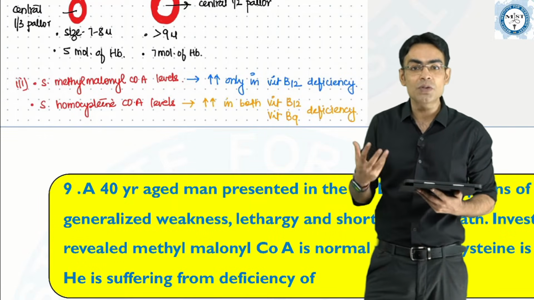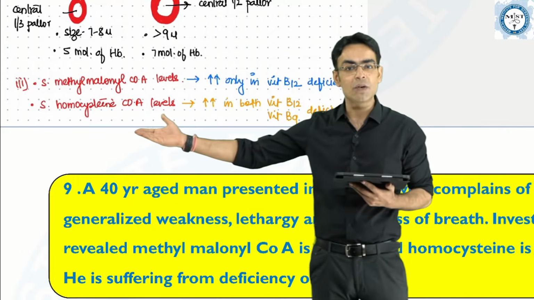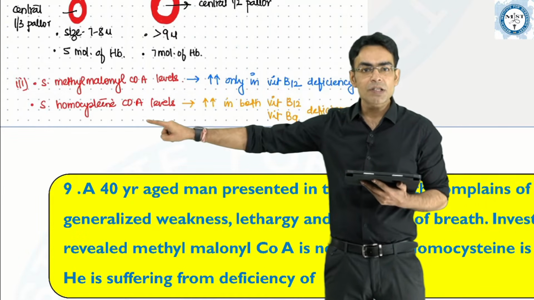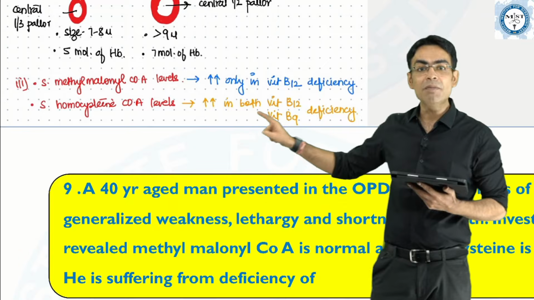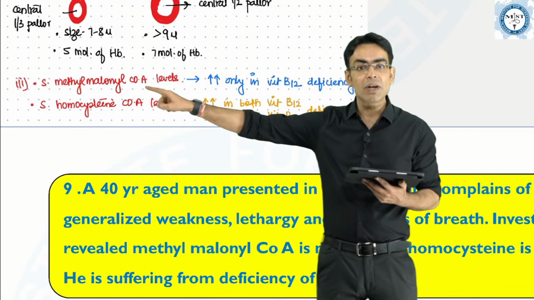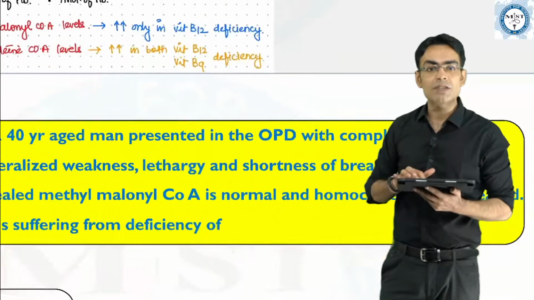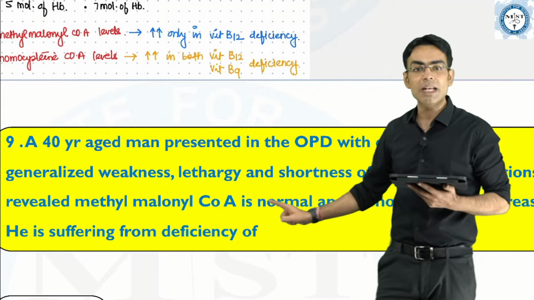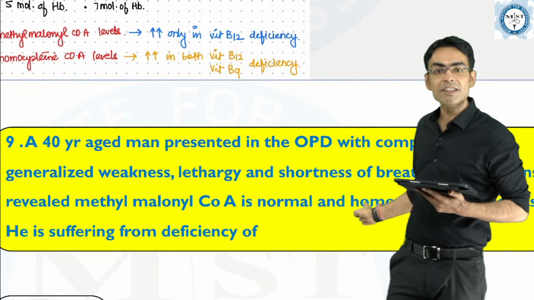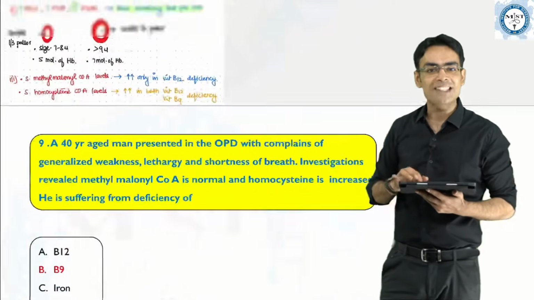as a doctor you need to know what supplement you have to give to the patient. So you do what? You check the homocysteine and methylmalonyl coenzyme A levels. We have written very clearly in the classes, homocysteine levels will be increased in deficiency of both the vitamins, but methylmalonyl coenzyme A will only increase in vitamin B12 deficiency. So now if you see the question, methylmalonyl coenzyme A levels are normal. That means it's not B12. But homocysteine levels are increased. That means it is only B9. Okay, so folic acid deficiency would be seen.